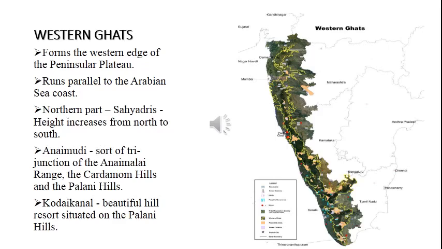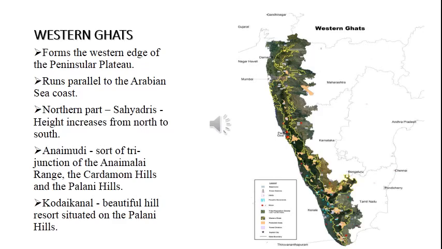Animudi is a sort of tri-junction of the Animali range, the Cardamom Hills and the Palani Hills. So three hill ranges meet here. One is the Animali range, another one is the Cardamom Hills, and another one is the Palani Hills. In the Palani Hills, the famous hill resort Kodaikanal is situated.